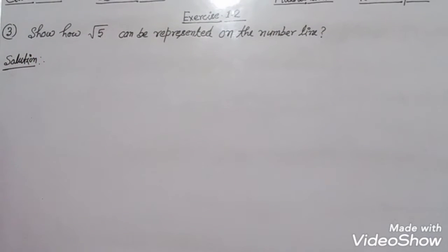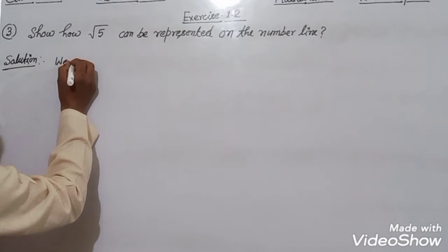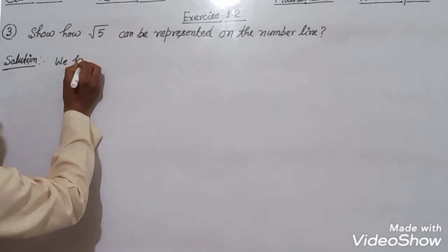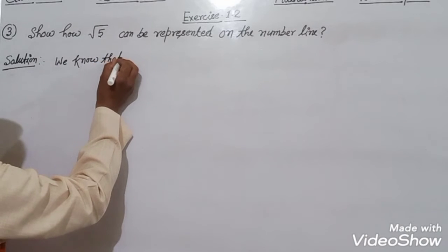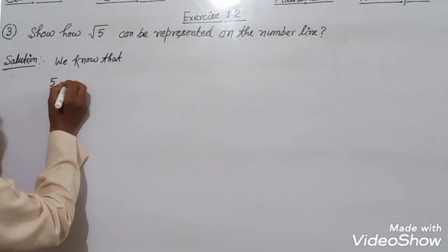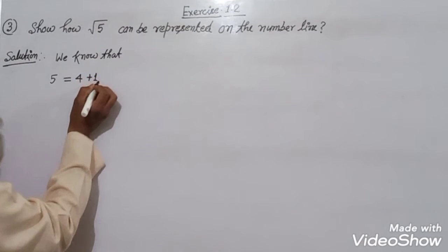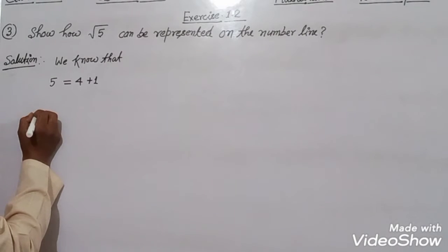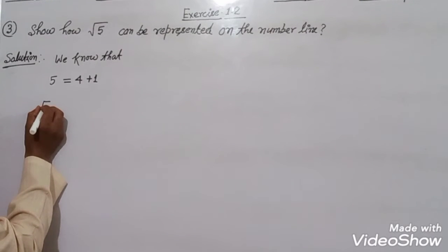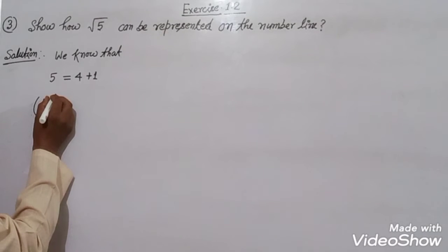Solution. We know that 5 is equal to 4 plus 1. 5 can be written as square root of 5 square.